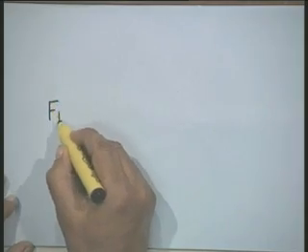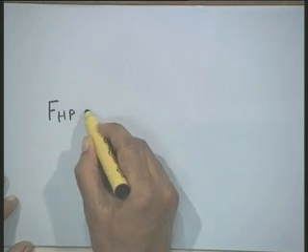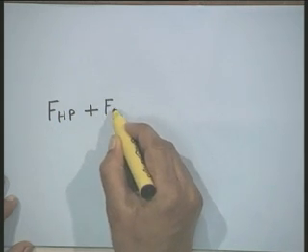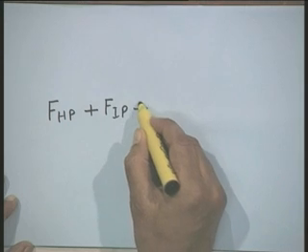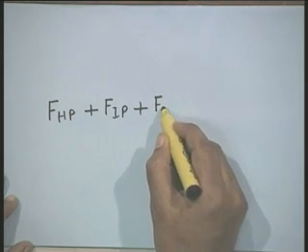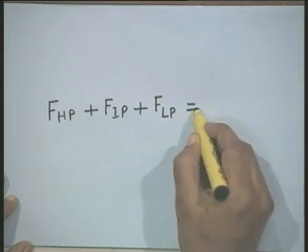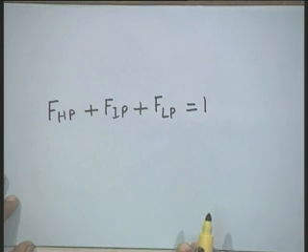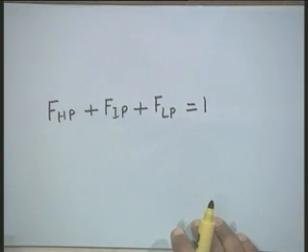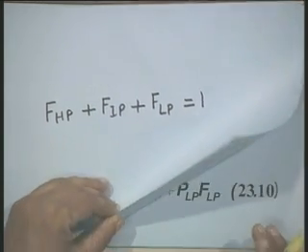Now, let us see what is the sum of these three terms. These three fractions, that is the fraction of power which is generated in the HP section plus the fraction of power generated in the IP section and the fraction of power generated in the LP section, this sum should be equal to 1.